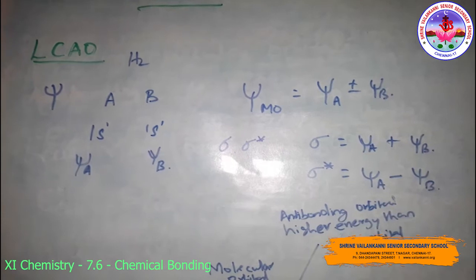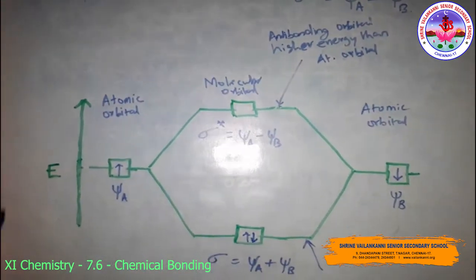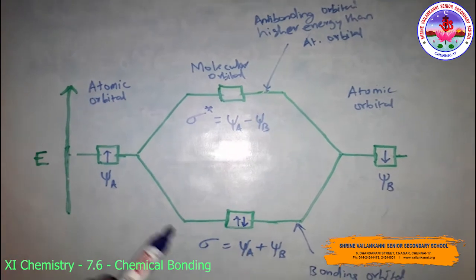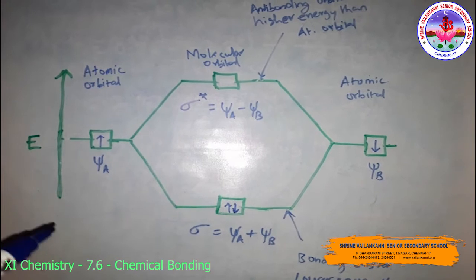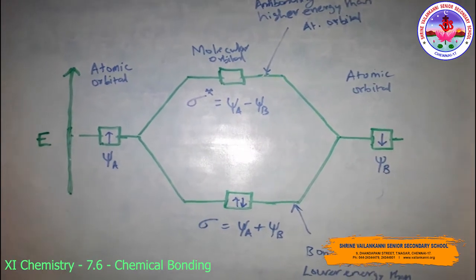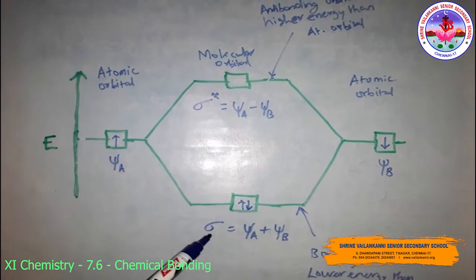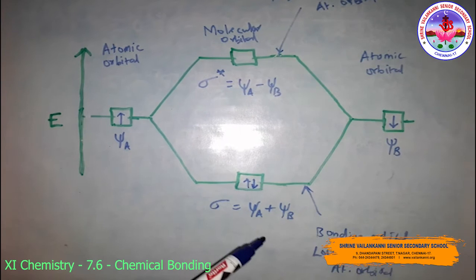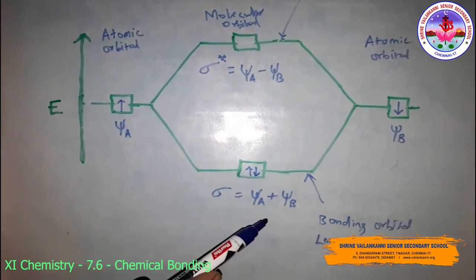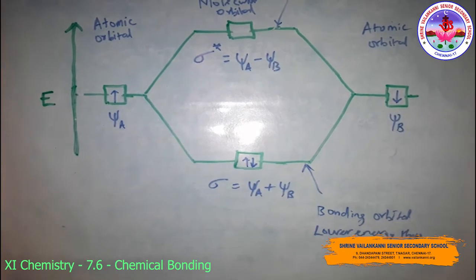Look at this diagram. The molecular orbital sigma is formed by the addition of the atomic orbitals and is called the bonding molecular orbital. Sigma is equal to psi A plus psi B. The bonding orbital has lower energy than the atomic orbital.